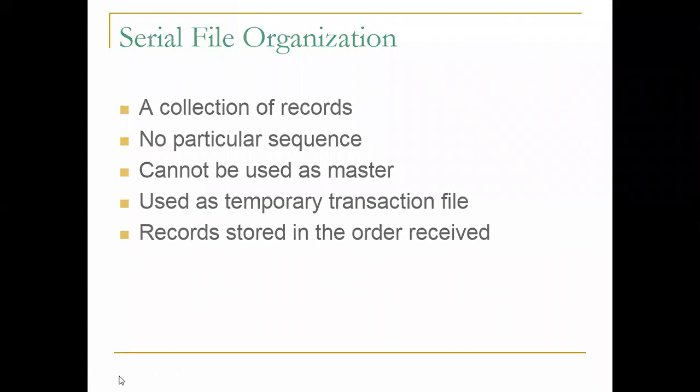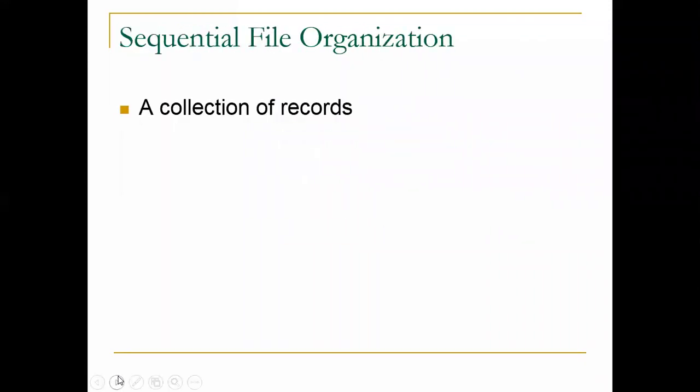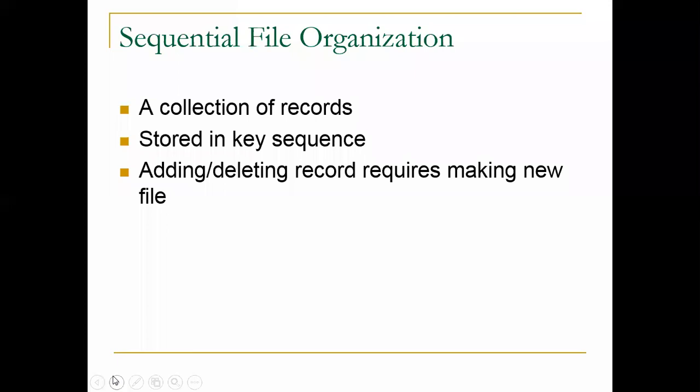Next, we'll focus on sequential file organization. Again, it is a collection of records, stored in a key sequence. There will be some sequence given, and the records are stored in the key sequence. Adding or deleting a record requires making a new file.